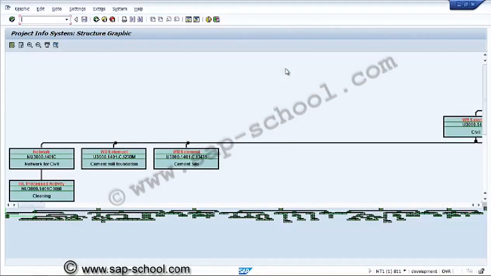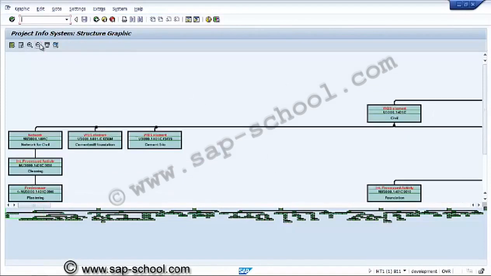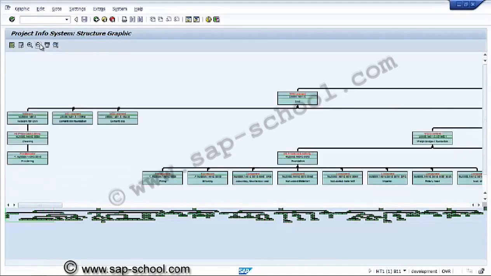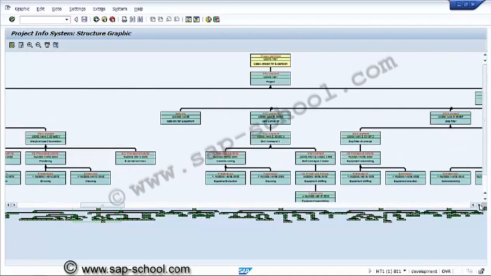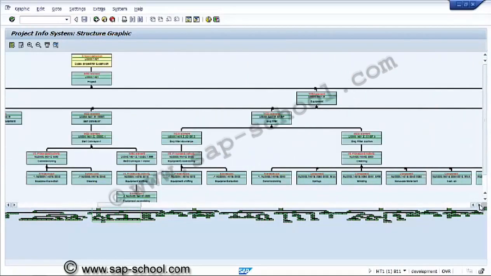So this is a structure graph for a particular project. We can reduce the display. So this is the structure graph for one project, 1401.